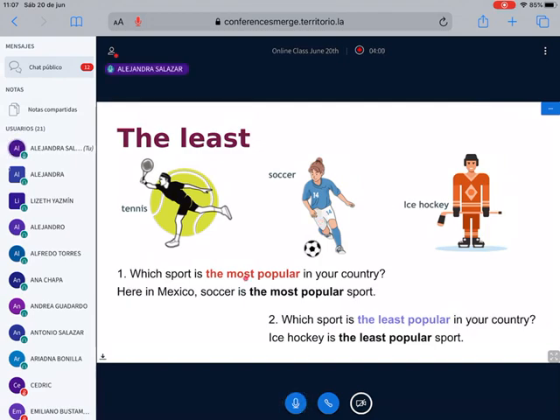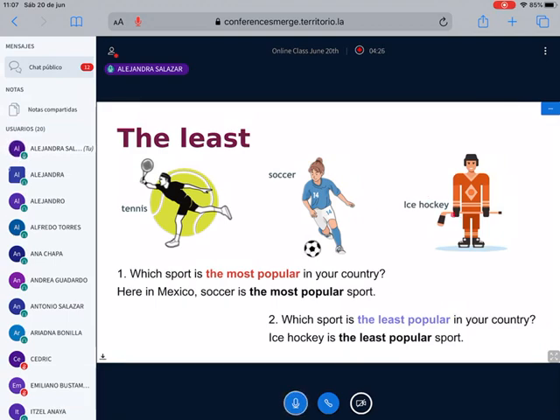And number two, which sport is the least popular in your country? Ice hockey is the least popular sport. I don't think we have it here in Mexico because we don't have snow. In Canada, it is one of the most popular.